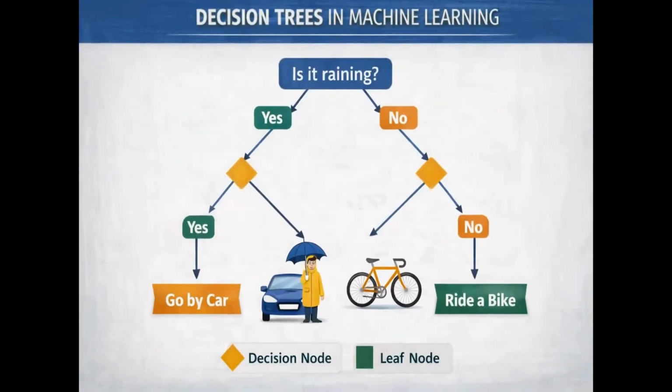A second common algorithm is the decision tree. Decision trees are a tree-like structure for decision making. They make decisions step by step like a flowchart. The image illustrates the concept of a decision tree, a popular supervised learning algorithm used in machine learning for both classification and regression tasks. The tree begins with a root node asking a question. Is it raining? Based on the answer, if yes, the tree follows one branch. If no, it follows another branch. Further decisions or nodes refine the outcome until a final action is reached. Go by car or ride a bike.